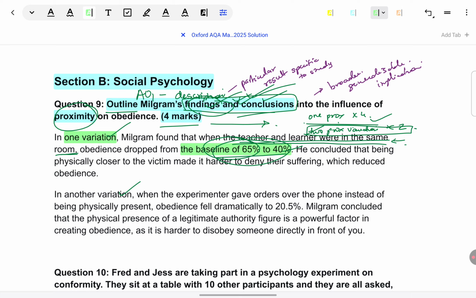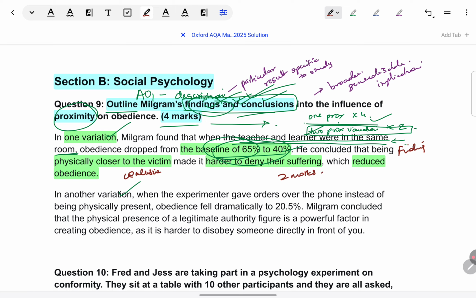So here you can see the conclusion. Being physically closer to the victim made it harder to deny their suffering, which reduced obedience. Reasoning is given. Implications. What are we understanding from this has been explained. That yes, being near the learner makes it difficult for the teacher to give the shocks. This is the way of giving the conclusion. So, for this first finding, the student will get 1 mark. For this first conclusion, they'll get 1 mark. So, 2 marks are secured here.